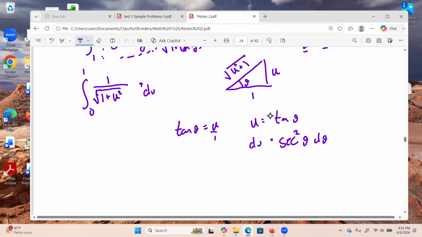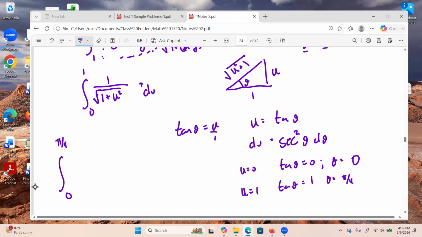Do we want to change our limits of integration again? We could. When u is equal to 0, we have tangent of theta equals 0. Inverse tangent of 0 gives theta equal to 0. When u is equal to 1, we have tangent of theta equal to 1. Take the inverse tangent of both sides: theta is equal to inverse tangent of 1, which is pi over 4. Remember, we have to work in radians in calculus, right? So we can go from 0 to pi over 4, and that will spare us the trouble of doing back substitutions. You can go back and do back substitutions, and that's fine, whatever floats your boat. So we're going to integrate between 0 and pi over 4 because we are now in the theta world.